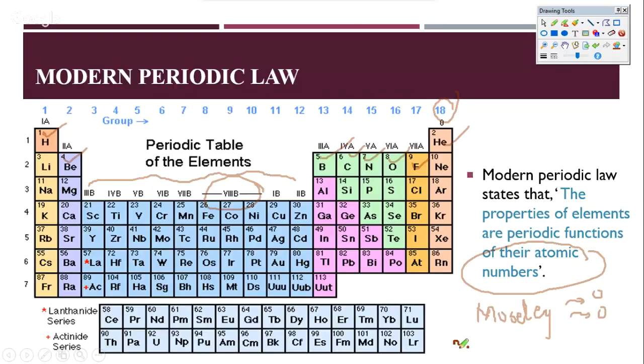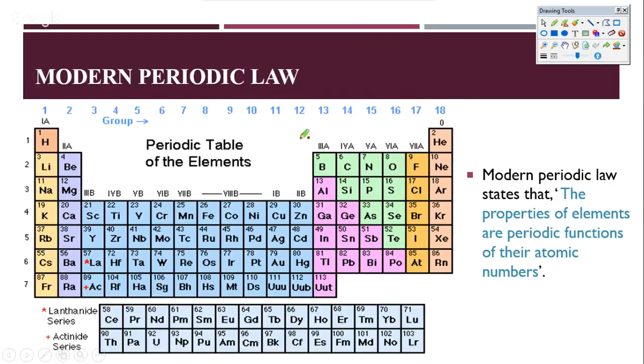The square root of the frequency was proportional to the atomic number of the element. Therefore, Moseley thought that maybe all these years we were thinking about atomic mass being fundamental, but it may not be the atomic mass, it may be the atomic number. Let's try with atomic number. He was the one who brought in this idea, and when it took root and people started to experiment, they found that it was much more beneficial to arrange by atomic numbers.